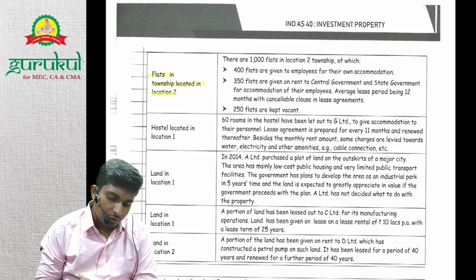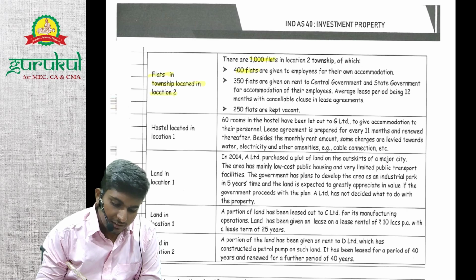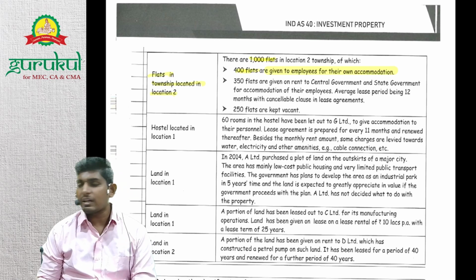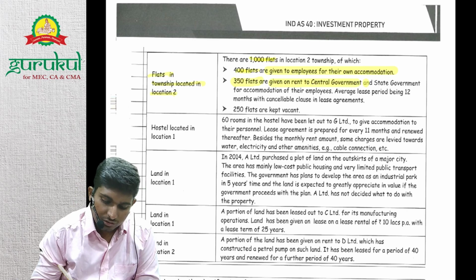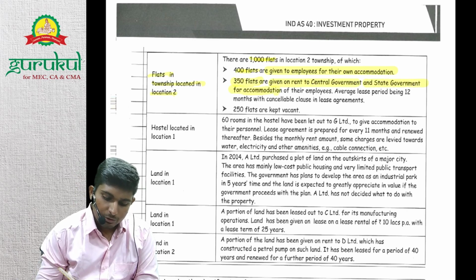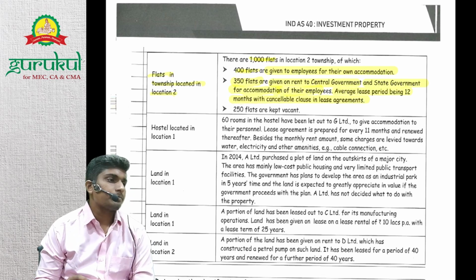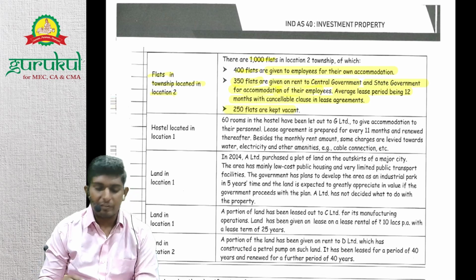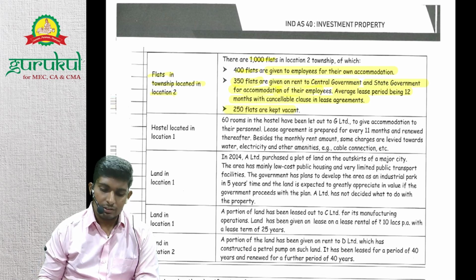Next, flats in township located in location 2. There are 1000 flats. 400 flats are given to employees for their own accommodation. 350 flats are given on rent to central government and state government employees for accommodation. Average lease period is 12 months with a cancelable clause. So 350 flats are investment property. 250 flats are kept vacant. Then these are based on their intended usage, right?